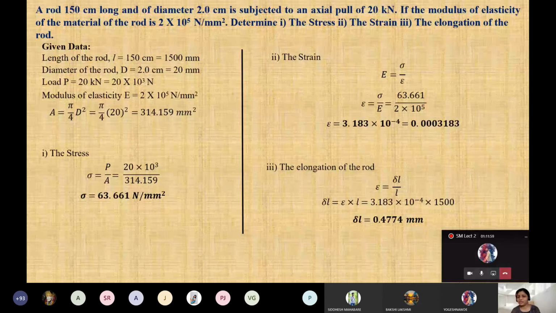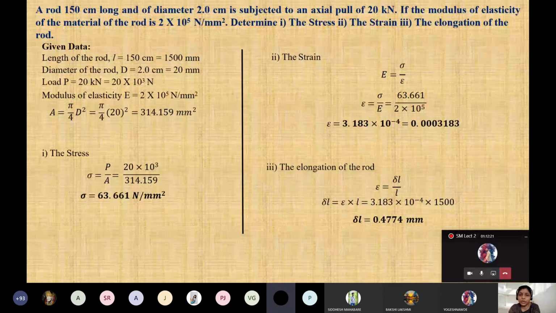Sorry, and you can mute yourself because there is a disturbance, but the other students may not be able to listen this one. And the last one is the elongation of the rod, that is your delta L. Clear this one? Why this is a delta L? Because here specifically it is mentioned what is the elongation. अब यहाँ पे मुझे बताओ why here it is an elongation. यहाँ पे decrease उसने क्यों mention नहीं किया?